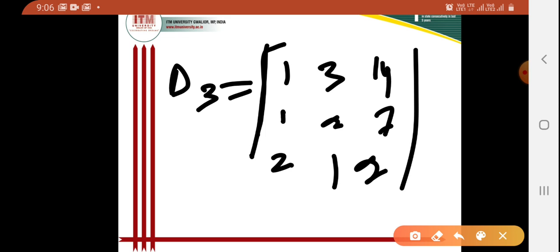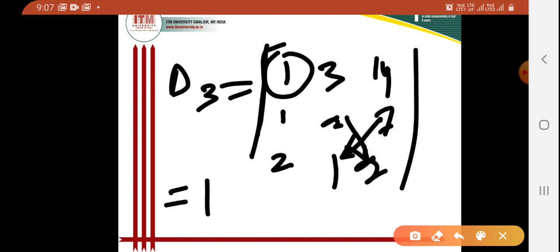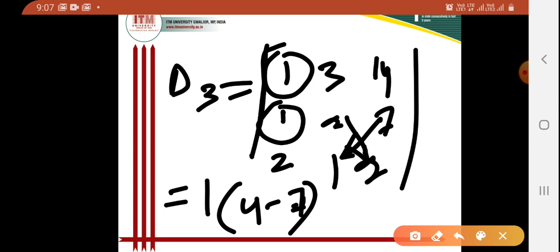Now I want to try to solve for del 3. Okay, this is my try for solving del 3. I will consider this one first, that is 1, and I'll multiply these two and these two, and take the difference. That will be 1 whole into 2 into 2, that is 4, minus 1 into 7, that is 7. So I can write 4 minus 7. Then I will consider this. Here I will take the minus sign. So I can write minus 1, and whole into the multiplication of these two and these two, and I'll take the difference here.